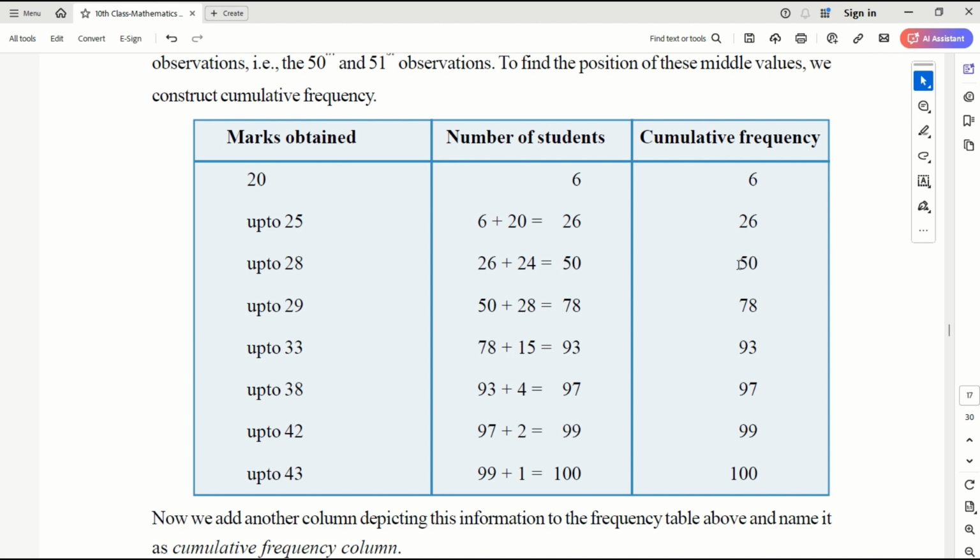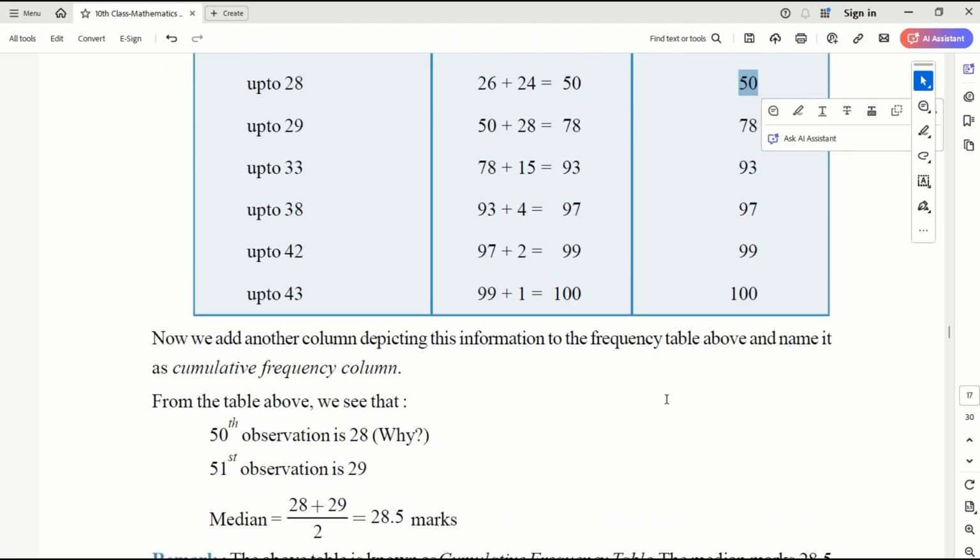Let's say, for example, we'll take 50 marks. How many students got, what is the average marks? 50 students got. Now I can say 50 students got up to 28 marks, 28 or below. So this way we can find out.